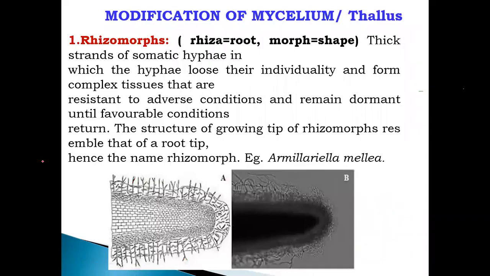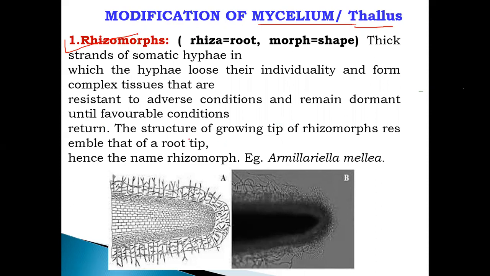Next is the modification of the thallus, or the modification of the mycelium. You know that the body of the fungus is called the thallus. Mycelium is nothing but a group of hyphae. Here, at the end, we study the modification of the mycelium or the thallus. First modification in the mycelium is the rhizomorph.